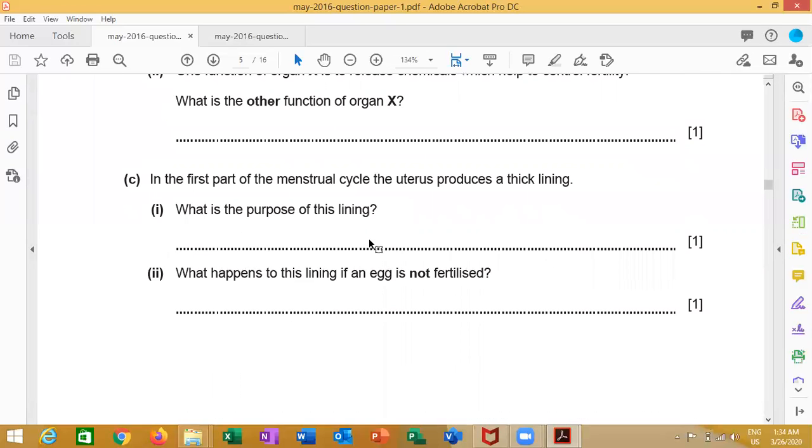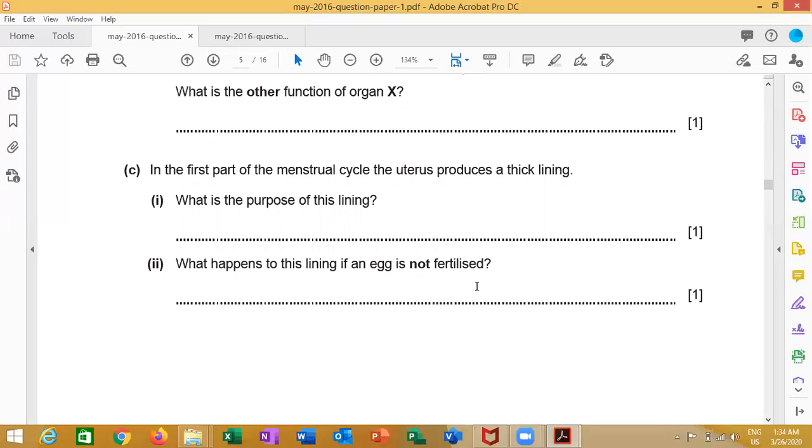Question C, what is the purpose of the lining? Why is the lining important? To receive the fertilized egg to be implanted in the lining of the uterus, or preparing for implantation. What happens to the lining if the egg is not fertilized? The menstruation will happen, the period will happen, the blood will come out of the vagina.